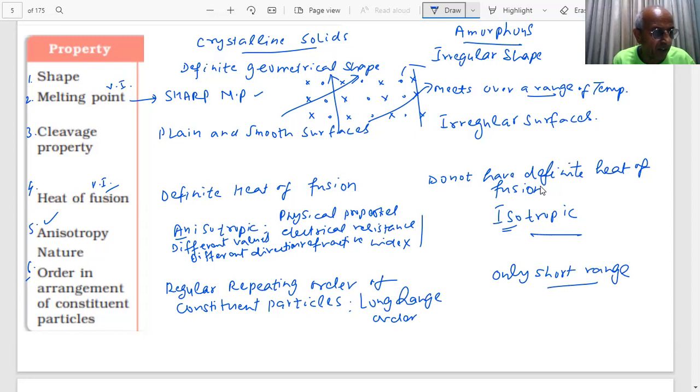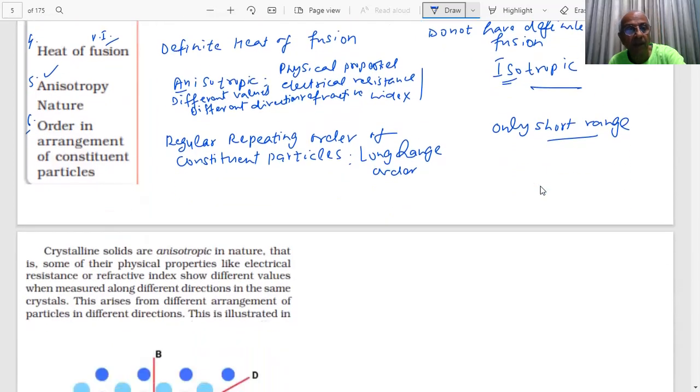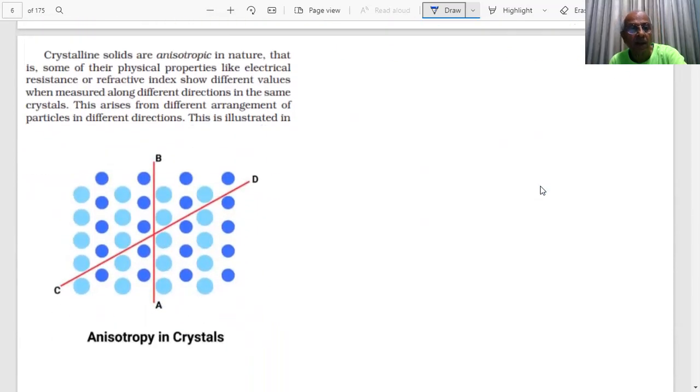You have seen amorphous solids have a tendency to flow. Here we have shown crystalline solids are anisotropic. If I go in different directions, I will get different values, students, electrical and refractive index values, different values along different directions.